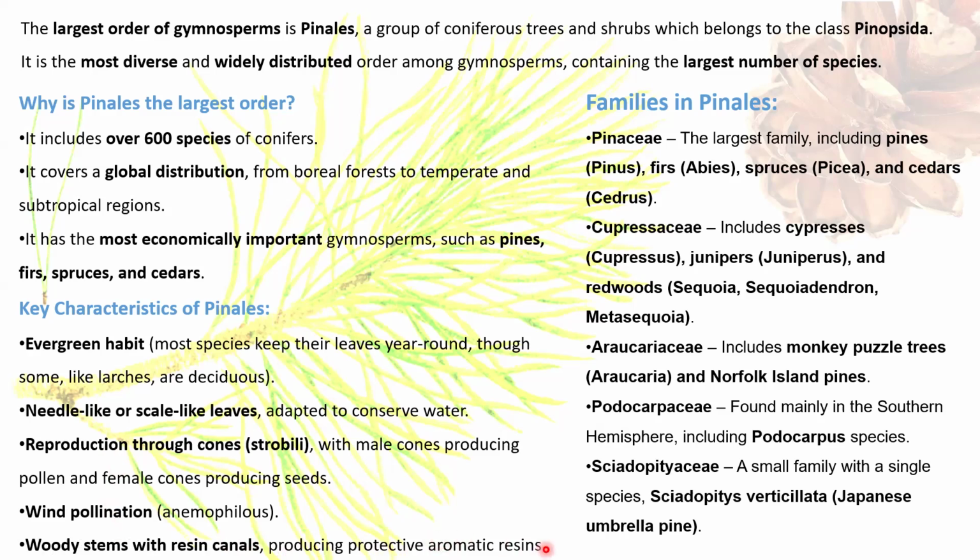protective aromatic resins. Talking about families in Pinales, the main families are Pinaceae, which is the largest family, and it includes pines, firs, spruces, cedars; Cupressaceae, which include cypress, junipers, and Sequoiadendron; Araucariaceae, which include monkey puzzle tree, Araucaria; Podocarpaceae, which include Podocarpus species; and Cephalotaxaceae... Sciadopityaceae, with a single species, is the smallest family, with Sciadopitys verticillata, also known as Japanese umbrella pine.